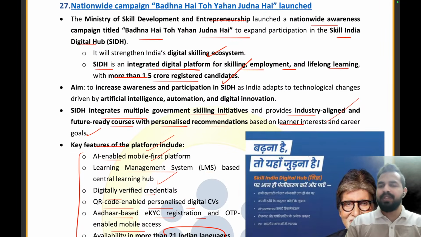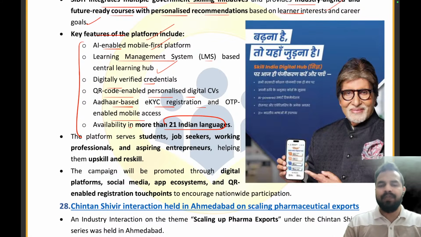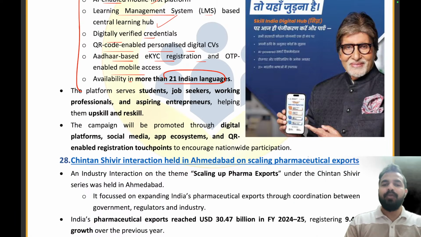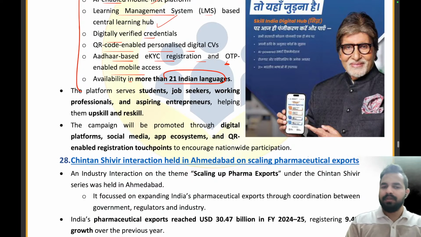So, my dear friends, which ministry has launched this nationwide campaign? Please give me the answer. Ministry of Skill Development and Entrepreneurship. And what is the name of the platform which they are promoting? That is SIDH. SIDH stands for Skill India Digital Hub. More than 1.5 crore registered candidates have already participated under the SIDH platform. It will have an AI-enabled mobile-first platform, LMS-based central learning hub, digitally verified credentials, and QR code-enabled personalized digital CVs. It is available in more than 21 languages. Clear, everybody? I hope that this part is clear to everyone.